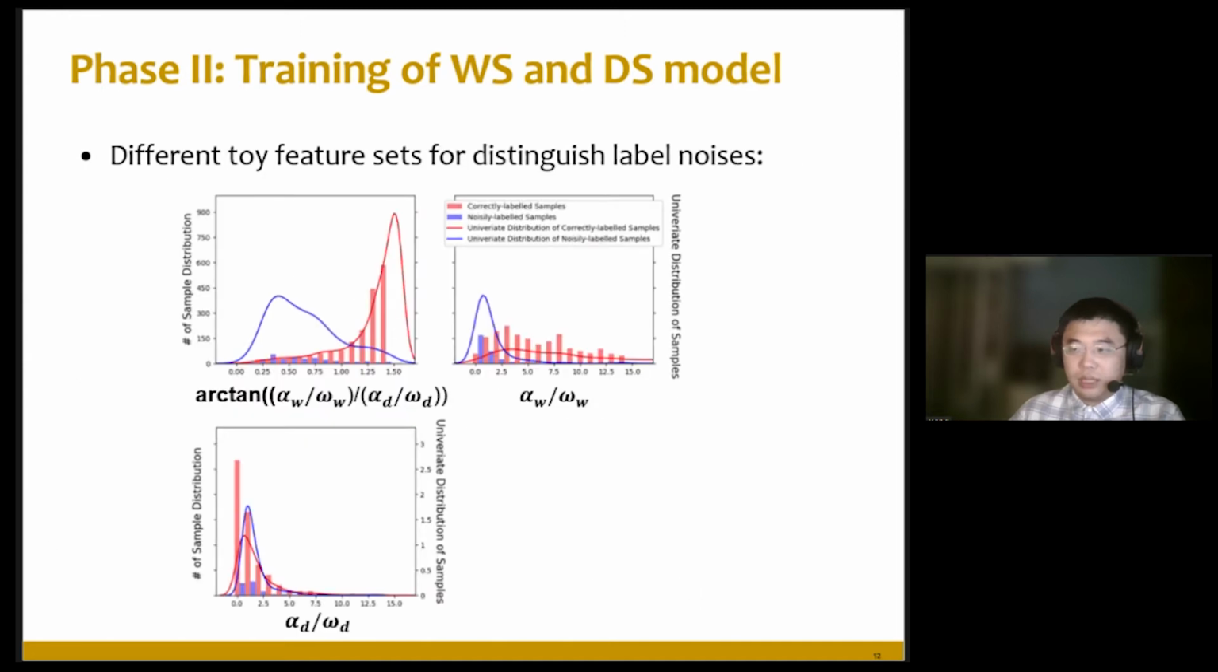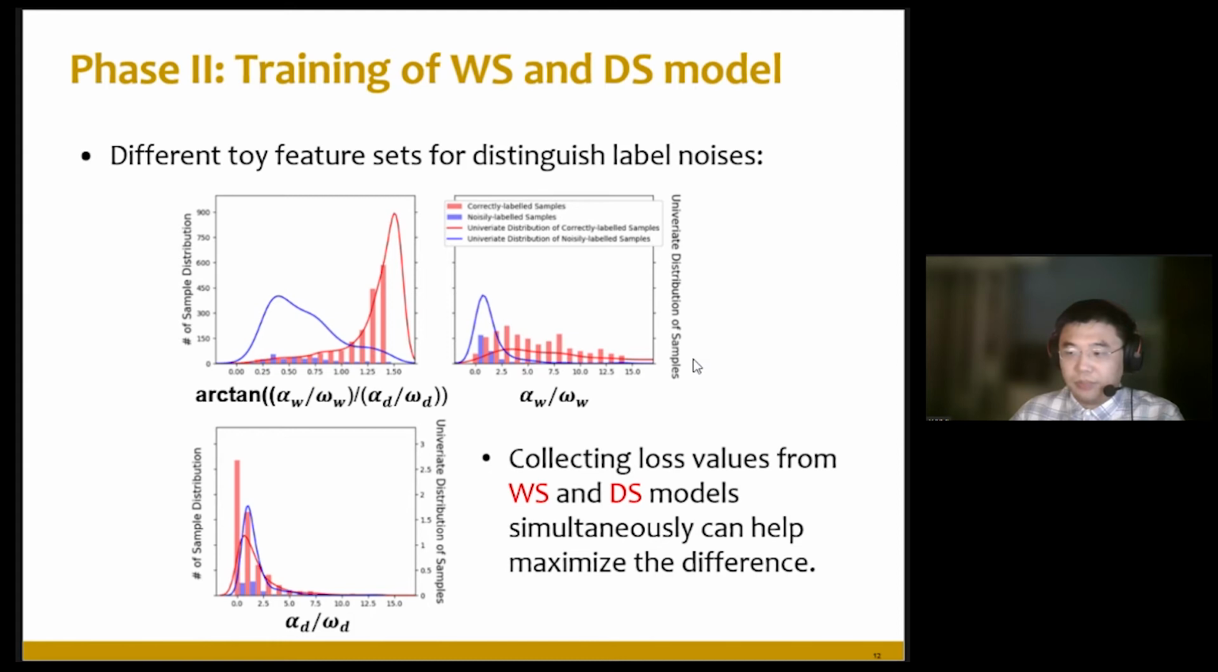The figure shows the distribution of correctly labeled samples, in the red column, and the distribution of noisily labeled samples, labeled noise, in the blue column, and how they differ when we use 3 different kinds of feature sets. One is from 2 models simultaneously, and the other 2 are from only 1 model. The blue line is the fit curve of the distribution of wrongly labeled samples, while the red curve is the fit curve of the distribution of correctly labeled samples.